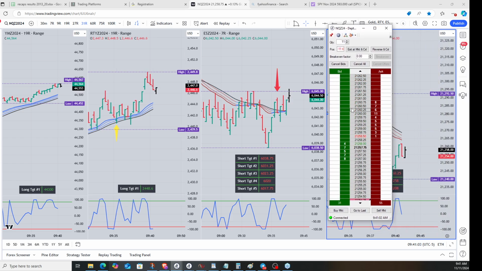All right, we have a 36 tick stop on this. And we have a 12-point target on this. Okay, a 48 tick target.